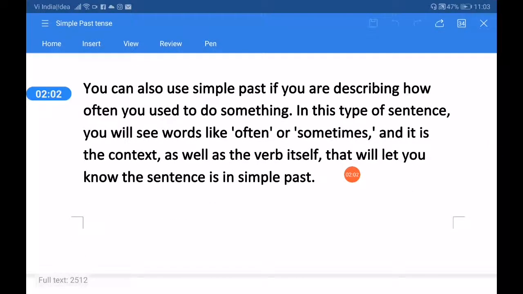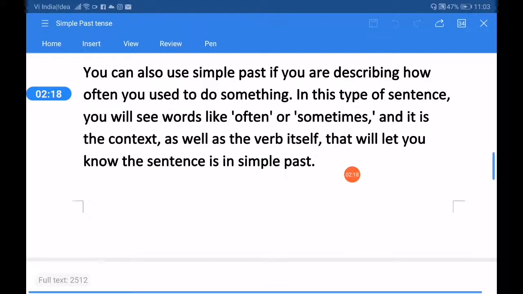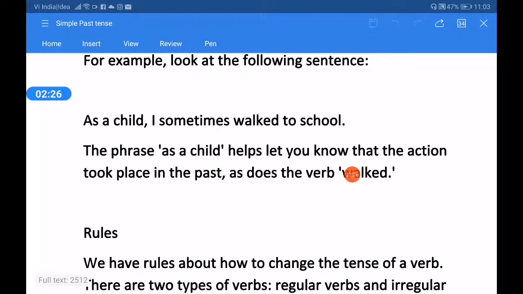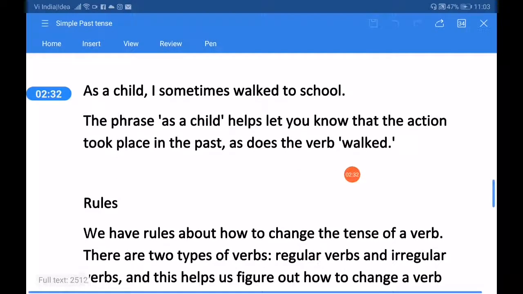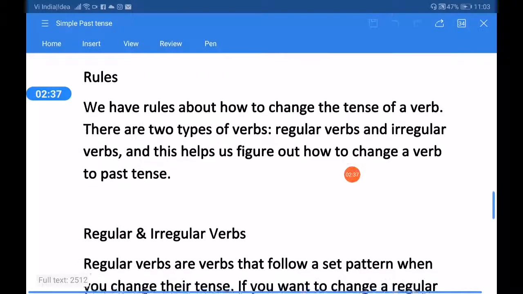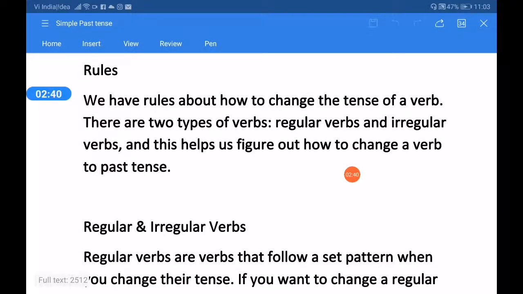You can also use simple past if you are describing how often you used to do something. In this type of sentence, you will see words like often or sometimes, and it is the context as well as the verb itself that will let you know the sentence is in simple past. For example, look at the following sentence. As a child, I sometimes walked to school. The phrase as a child helps let you know that the action took place in the past, as does the verb walked.